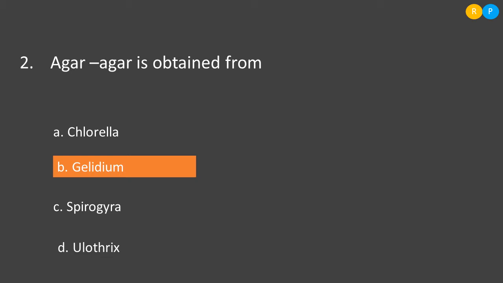Option A, Chlorella. Chlorella is not a red alga. This is a green alga. This is not used in the extraction of agar agar. Then option B, Gelidium. Gelidium is a kind of red alga. This is used in the extraction of agar agar. Then option C, Spirogyra. Spirogyra is also a kind of green alga. Then option D, Ulothrix. Ulothrix is also a kind of green alga. So as I told, agar agar is obtained from a red alga, that is Gelidium, or instead of Gelidium, if they have given Gracilaria, you could select that one also. So the correct option is option B.